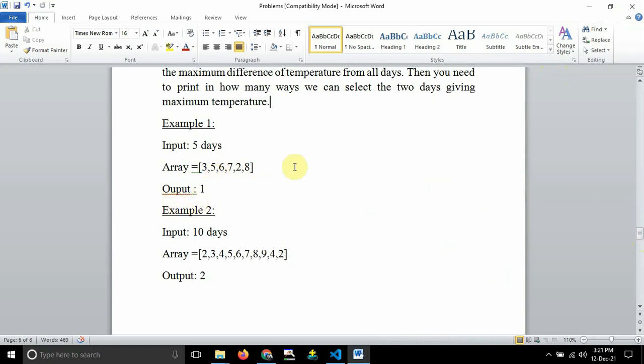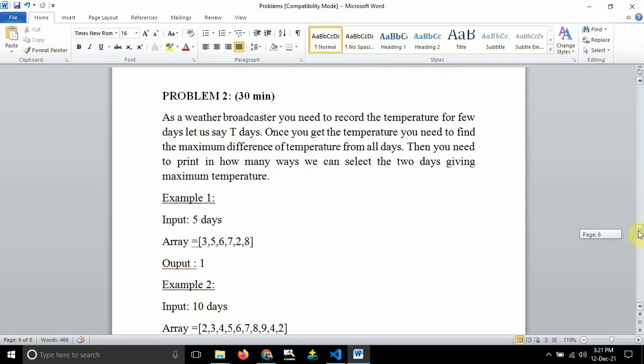Note that, guys, here I have to take the input as t, the number of test cases, equal to 5. After that, I need to enter the array. So the user has to give the array 3 5 6 7 2 8. After that, you have to give the result as 1 or result as 2. Like this you have to write. That's enough about the question, guys. Now I think we have understood the question.